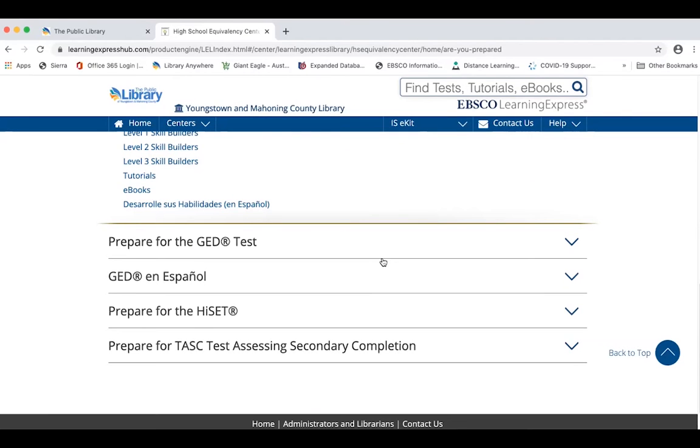There's 3 tests that you can use in the state of Ohio to get your high school equivalency diploma: the GED, the HiSET, or the TASC test. All 3 cover the same subject knowledge. The only difference between the 3 tests comes to how the test is offered for you to take it and how much it costs to take it. The GED test is done completely on computer and is the most expensive. The HiSET and the TASC tests both give you the options where you can do parts or the entire test on paper or on computer.